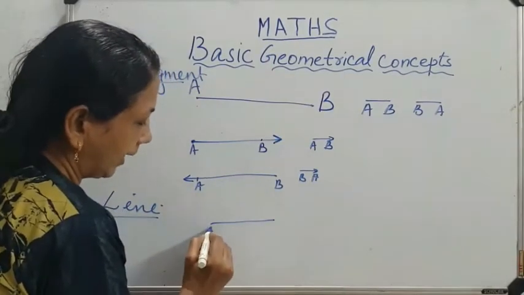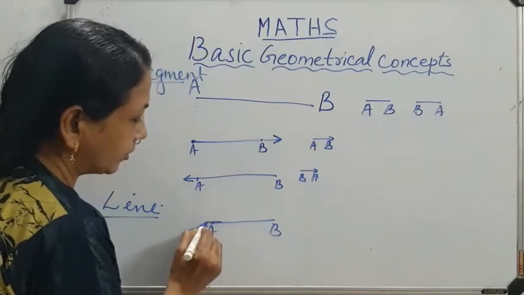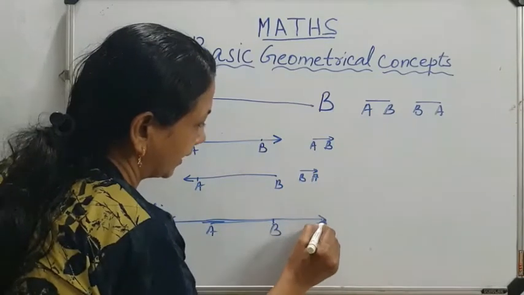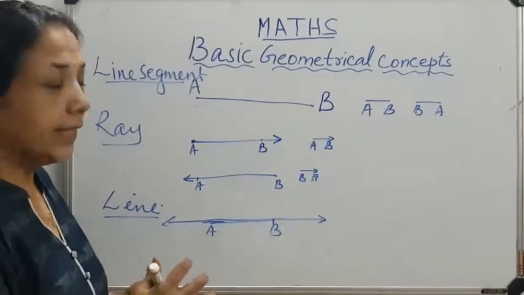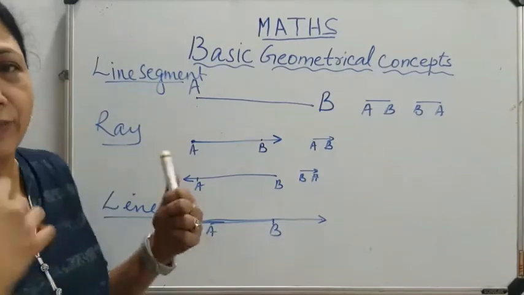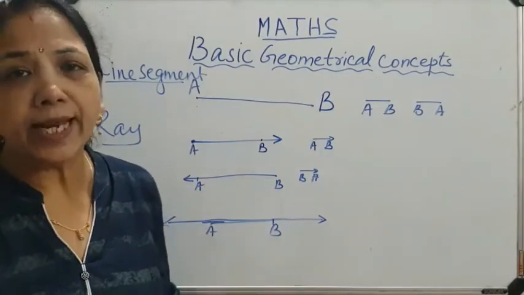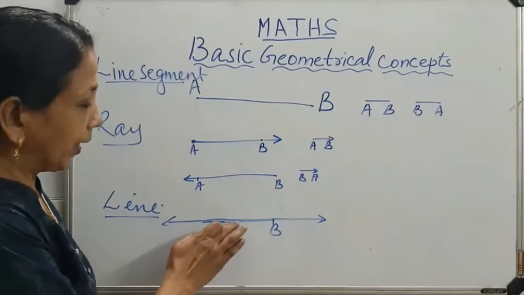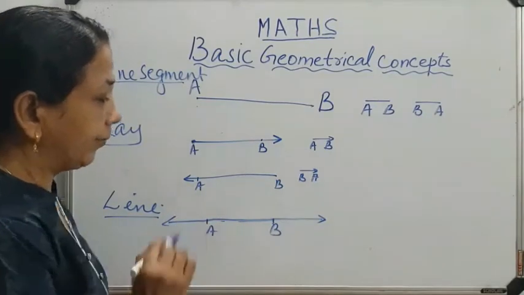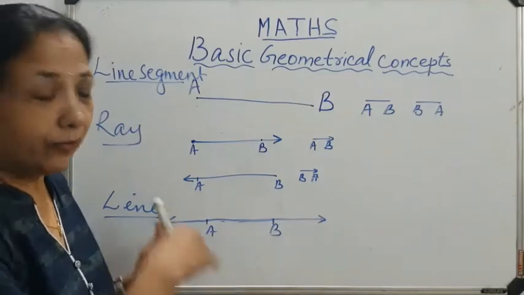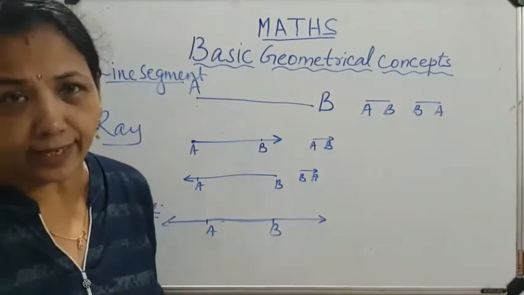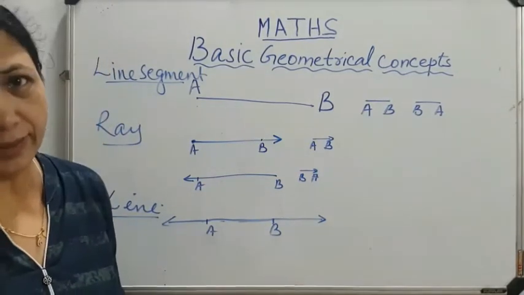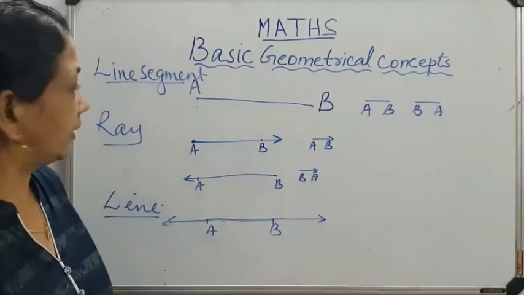A line segment AB extends on both sides. This side it extends and this side also extends. Both sides extend means there is no endpoint. From where it starts and where it ends we can't say, like a railway track. A railway track goes on both sides, there is no end. So it is called line AB, and it has no endpoints. So a line has no endpoints and it has no definite length. These are the three terms I told.